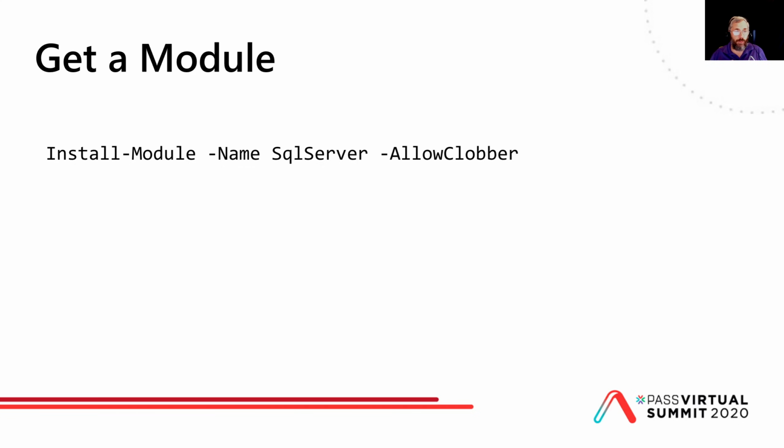So Install-Module is basically telling PowerShell, hey, go out, I believe it's on GitHub, get the SQL Server module, download it, and allow clobber. Basically, if it's the first time you've downloaded it, no problem, just install it. If it's the second time, and this is a newer version, overwrite the old one. Ignore any warnings or error messages, just go ahead and do it.